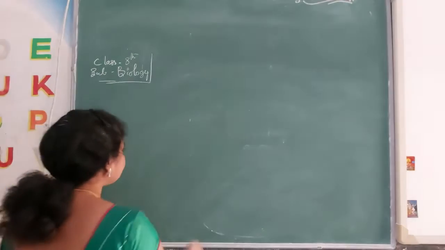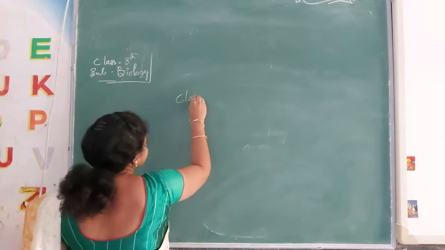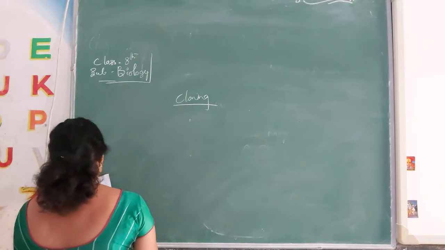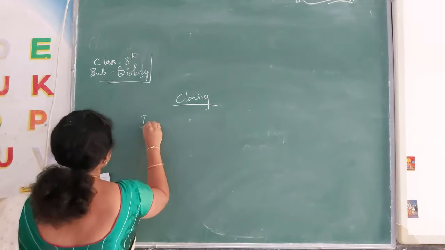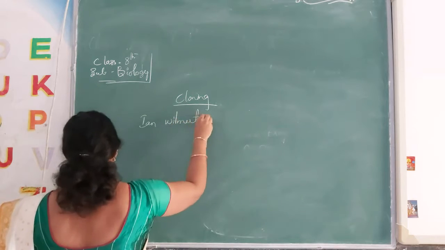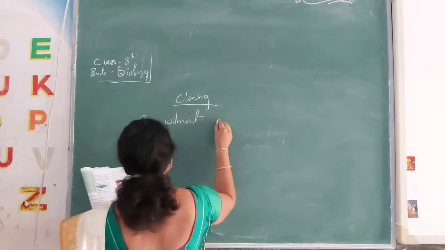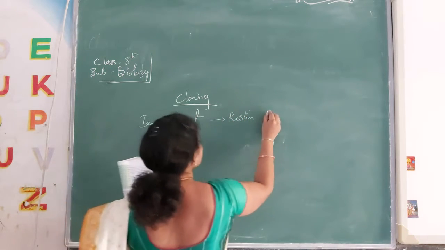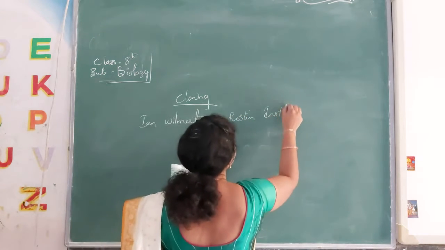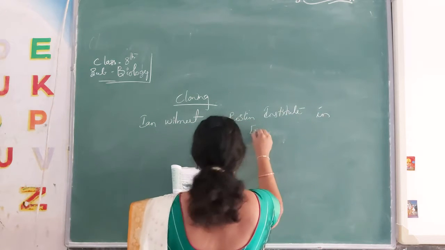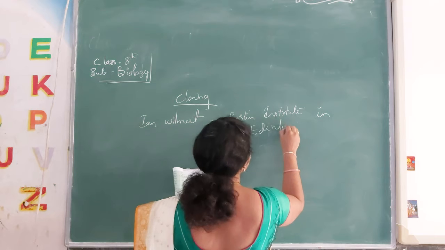Cloning: it was first done by Ian Wilmut and his colleagues at the Roslin Institute in Edinburgh.